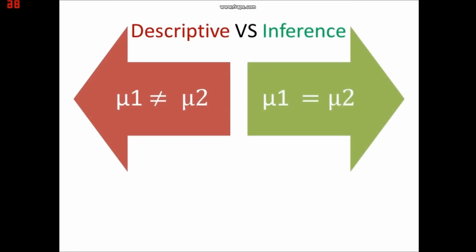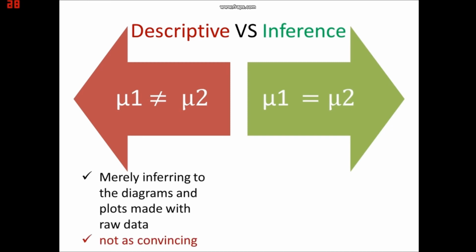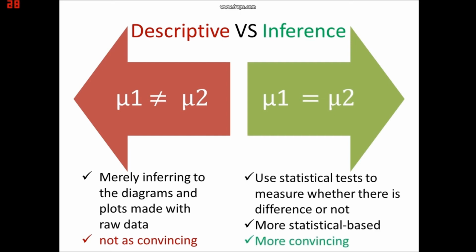Does this conclusion match our observation in part 1 of the report? The two conclusions do not match each other, as in part 1, we concluded that the two means are not equivalent, whereas in part 2 of the report, we came to a conclusion that the two means are equivalent. However, in part 1 of the report, we merely inferred from the diagrams and plots we made with our raw data and used descriptive statistics such as box plots to conclude that the two sample means are not equal. Therefore, the descriptive part of our research was not as convincing as compared to the second part.